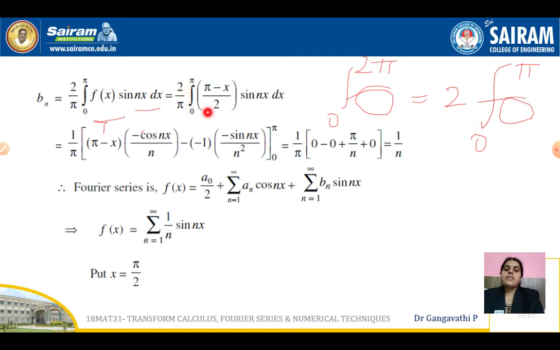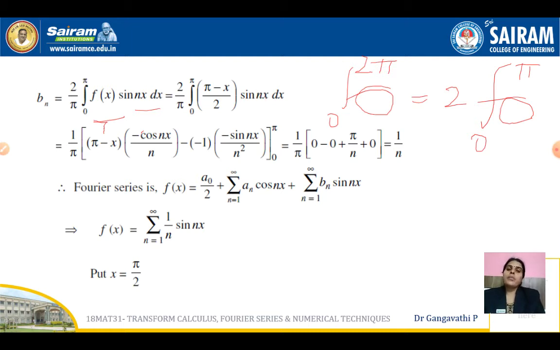So now let us make a substitution for f of x. That is the only change we are doing here. In this step, (pi minus x) by 2 into sin nx. So now this is one function, this is another function. Product of the functions exists. So one is an algebraic function and the other one is a trigonometric function.